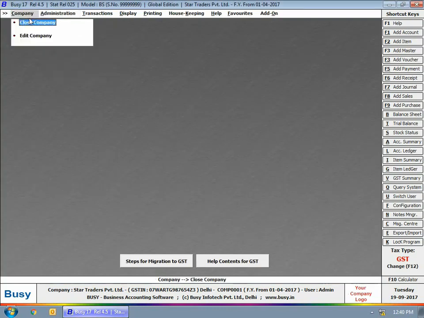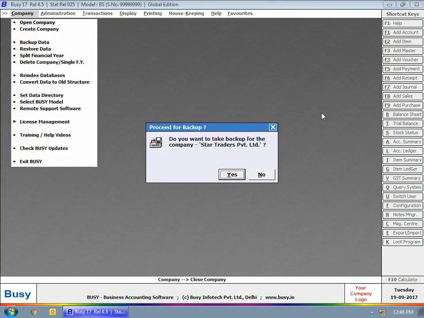Now we'll close the company. You can see on the screen that on closing the company, Busy has asked you to take the backup of company data. However, it's optional because we have enabled only the first option, not the second option in the backup configuration. So it's up to you whether you want to take the company's backup or not.